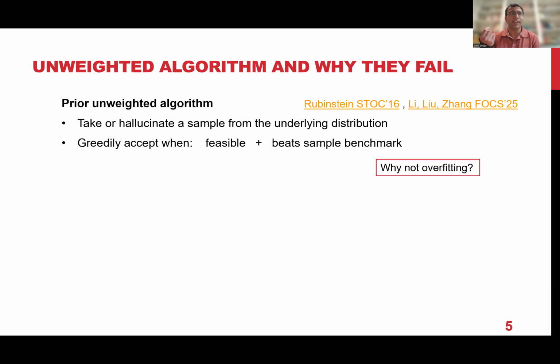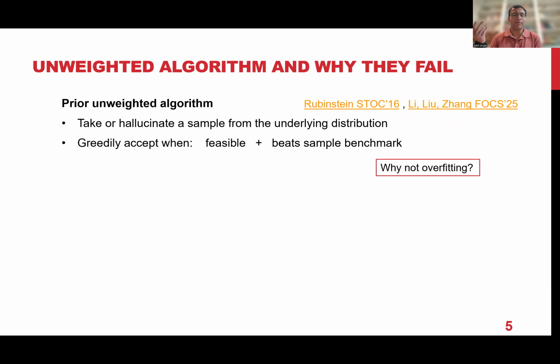How do they get a roughly log n approximation ratio, and why don't they easily extend to the weighted setting? That's why we need to do more work. In particular, these prior unweighted algorithms, like Aviad's work or last year's work of Lee, Liu, and Zhang, have a high-level idea. Because these are stochastic problems, you basically try to get a sample from the underlying distribution.